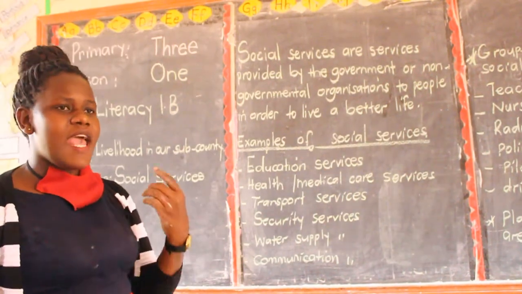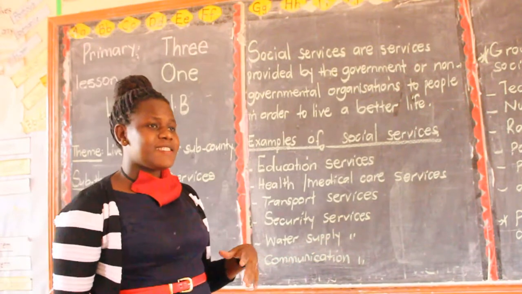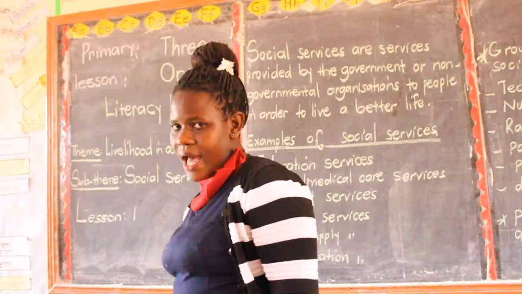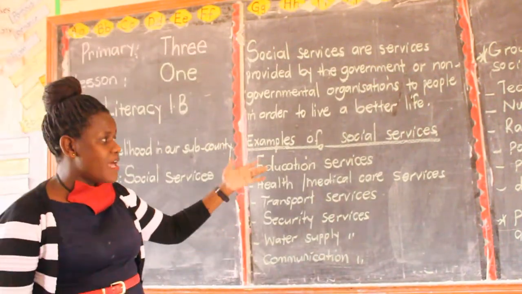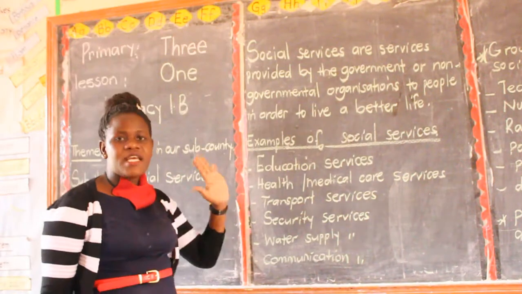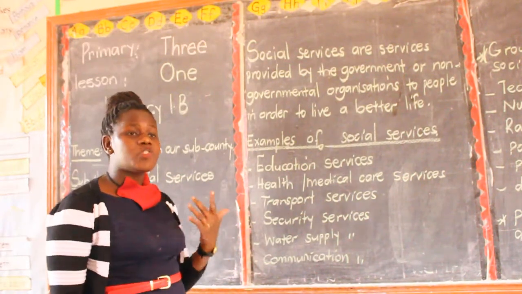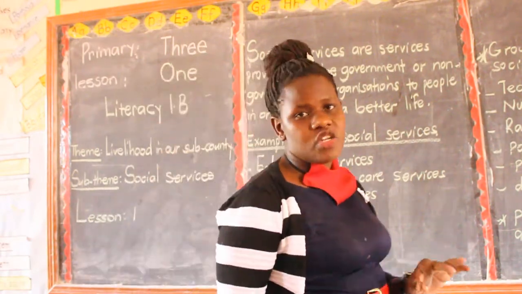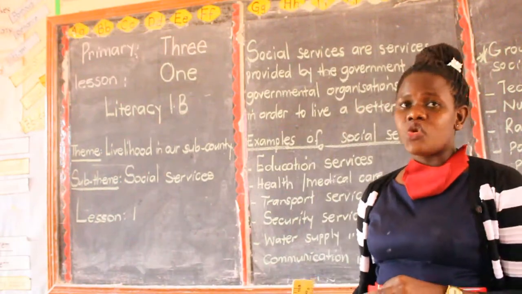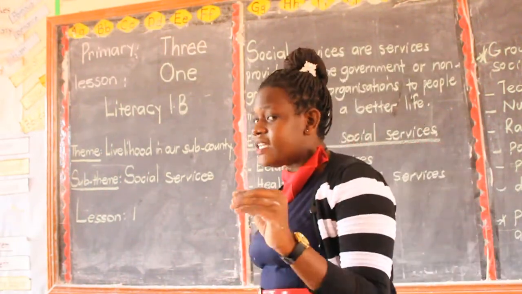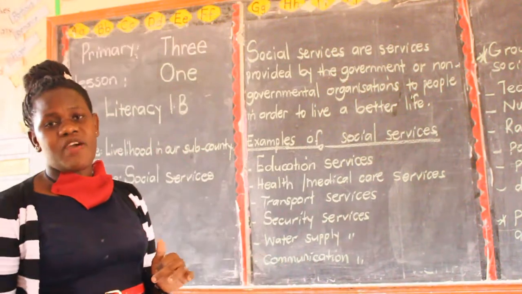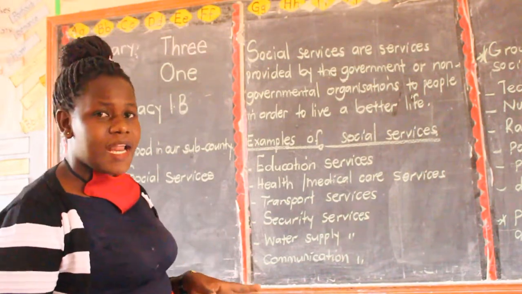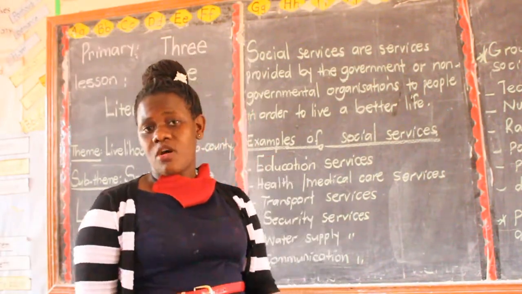Education services. Can you say education? Good. It is just a process of getting new knowledge and skills. Are we together? Yes. So we have the first example of social services as education services, and it is provided at school. We shall talk more about education. It also has types. We have that education which is provided at home and even at school. But the one which is provided at school is called formal education. The one I'm delivering to you. It is provided at school and by the teachers. It can either be teachers, tutors, or lecturers.